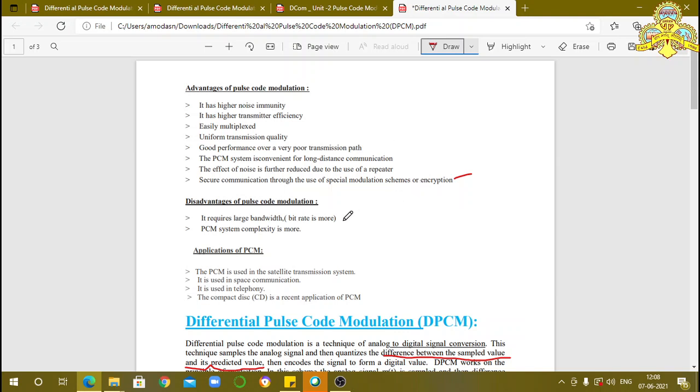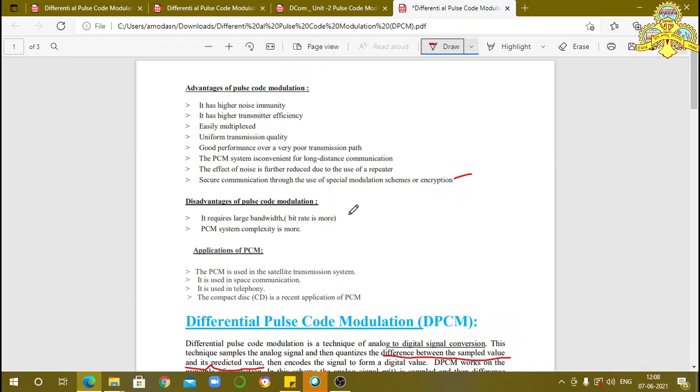Next, we consider the disadvantages, or demerits. Here, all the signals are converted into a sampled output. That sampled output is connected to the quantizer. Due to that, the number of bits required is more. If you reduce the number of steps, then quantization error increases. If you increase the number of steps, then the number of bits required per sample increases. Due to that, the required bandwidth is more.